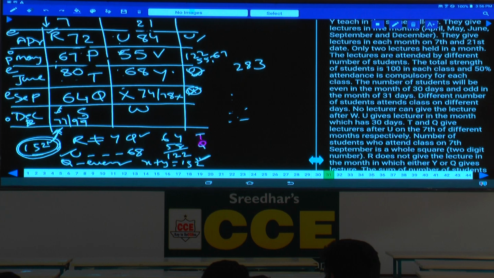Then coming to this one, 84, 55 and this one. 4 plus 5, 9 plus 8 is 17, 7, 1. 1 plus 8, 9 plus 5, 14 plus 6, 20. Then what is the total sum here? 283 plus 207. The total sum is 490. As the total sum is 490, then what is the value of this one? The remaining must be 714. 714 minus 490. How much is this one?